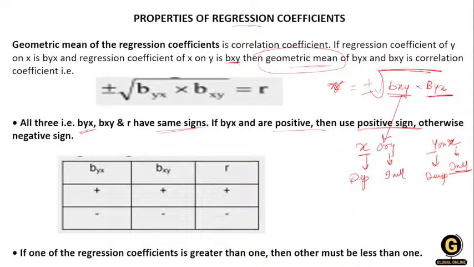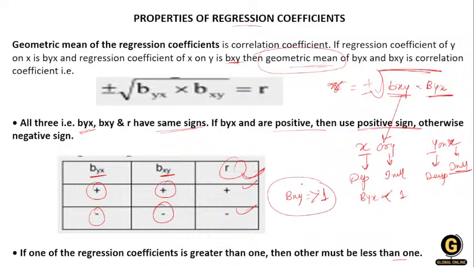So let's understand that if byx and bxy are both positive, then our r is positive. If both are negative, then r is negative. Understand one more thing: if one regression coefficient is greater than 1, then the other must be less than 1. If bxy is greater than 1, then byx must be less than 1.